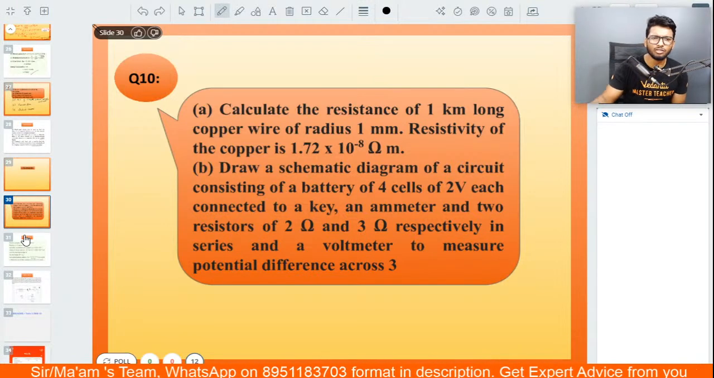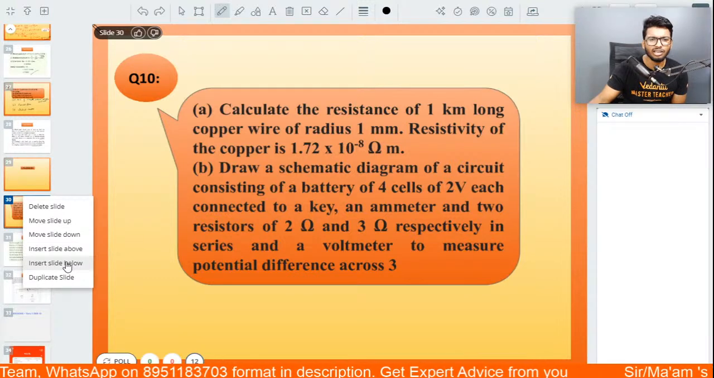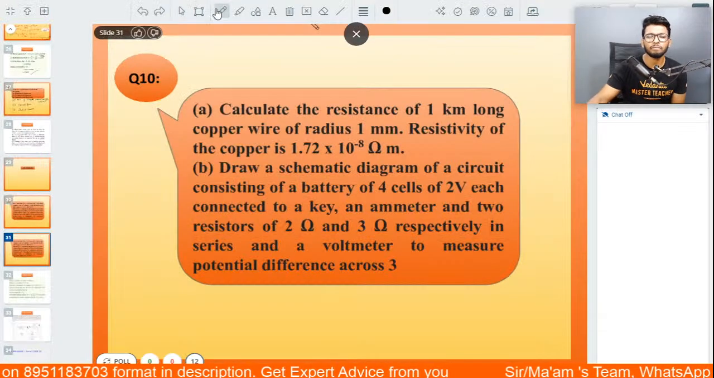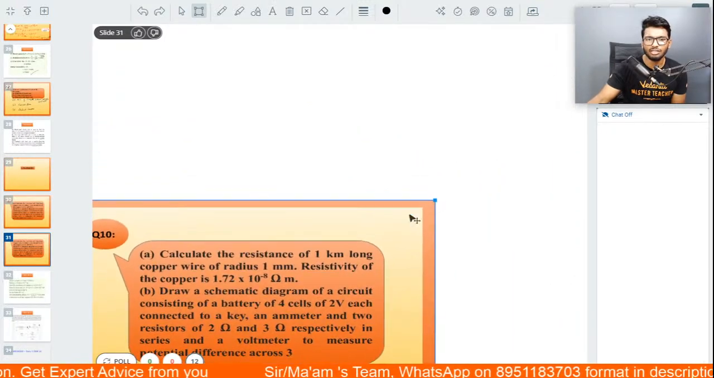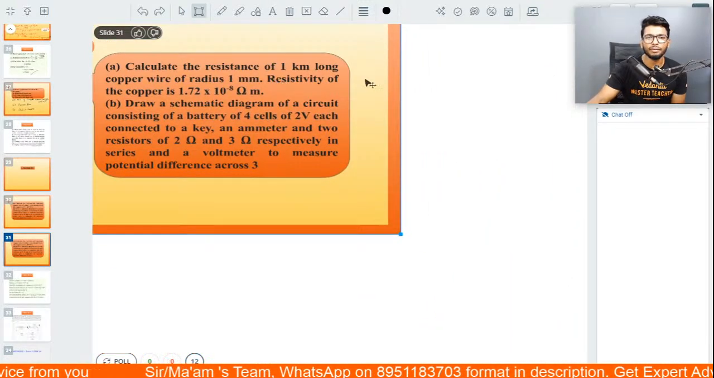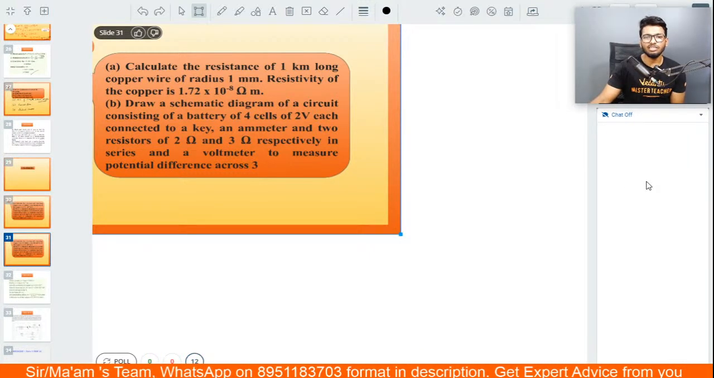I don't have much space to write, so I'm just gonna create a new slide over here. One second, let me just duplicate the slide, and I'm just gonna reduce the size of this one a little so that I can see the question. All right, so here we go, people. You need to calculate the resistance of this wire.